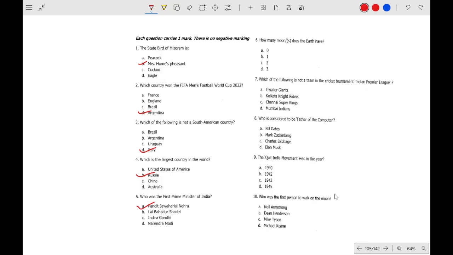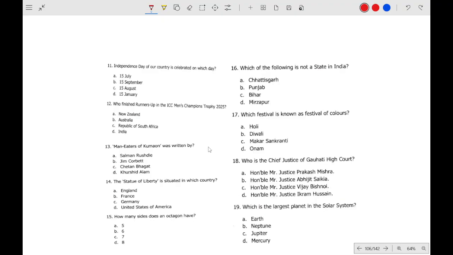Okay, how many moons does the Earth have? One. Which of the following is a cricket team tournament? Warrior Giants. Who is considered the father of the computer? Charles Babbage. The movement was in the year 1942. Who was the first person to walk on the moon? Neil Armstrong. Independence Day is 15 August. Runners up is Republic of South Africa, men's Champions Trophy.